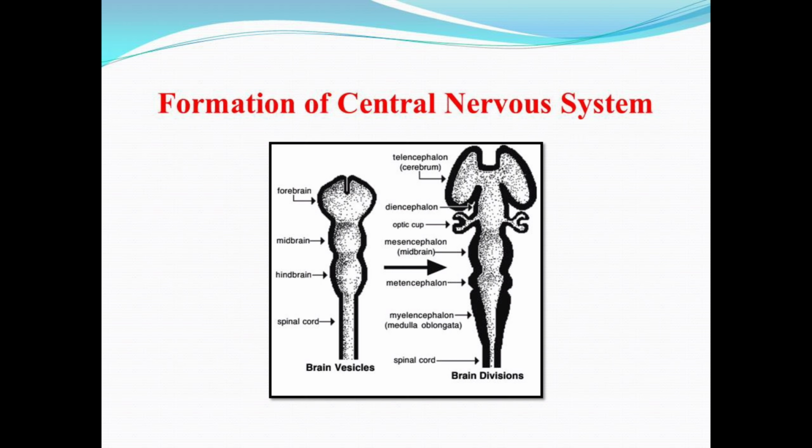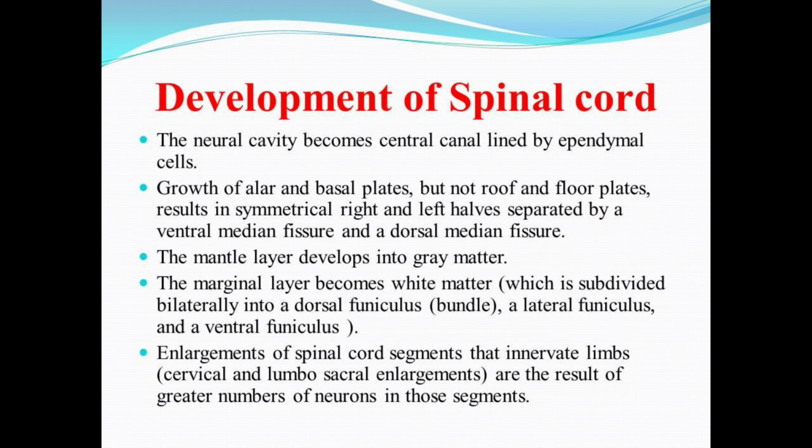Here you can see the formation of central nervous system, how the neural tube enlarges and forms vesicles, and cranial to it will develop into forebrain, midbrain and hindbrain, that is ultimately the brain portion, and caudal to the neural tube it will form the spinal cord. Now moving forward, we will discuss about the development of spinal cord.